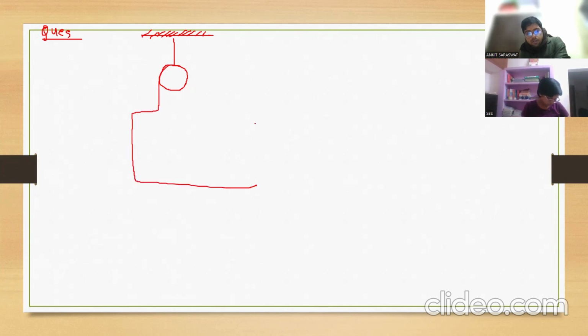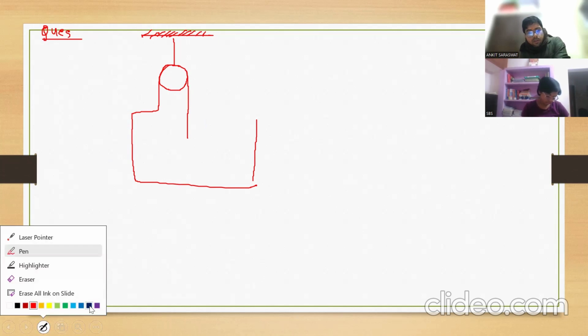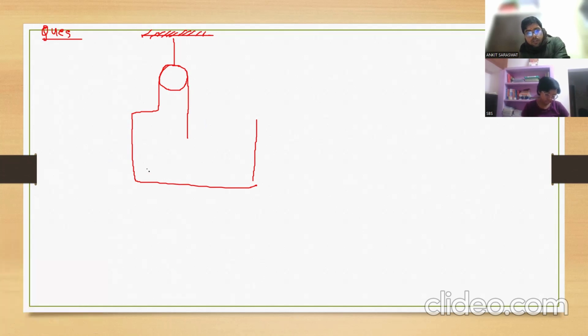Draw this diagram. One pulley is here. Draw this, this is the structure. One man is standing on the weighing machine. This is a weighing machine.